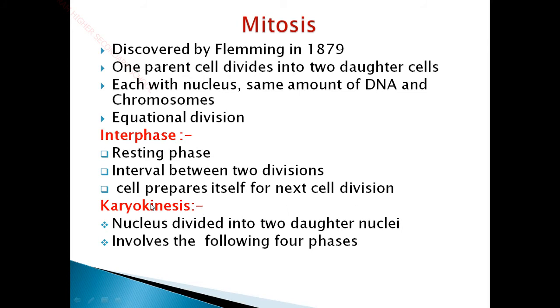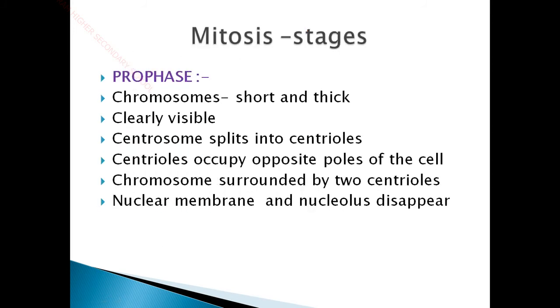And at the last, you can see one type of process called karyokinesis. We'll come back to it later, but anyway I will discuss here. Karyokinesis is the division of nucleus into two daughter nuclei. Here it involves the 4 phases. So karyokinesis involves 4 phases.